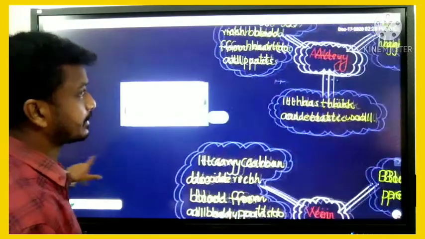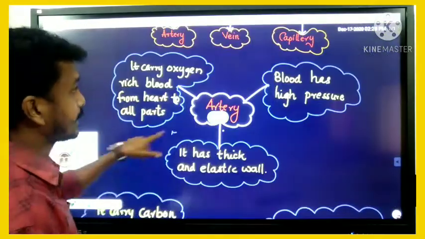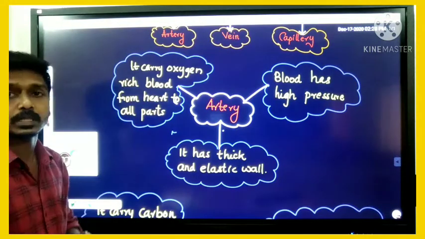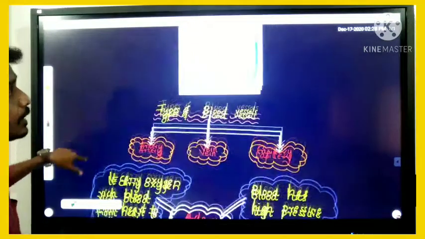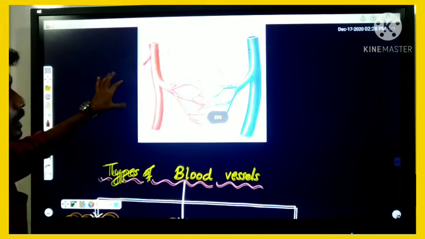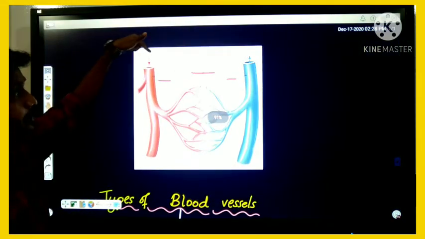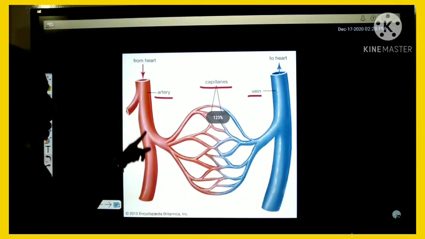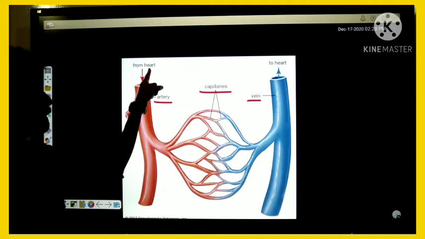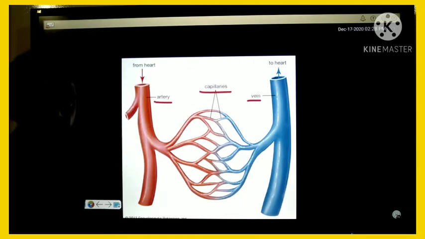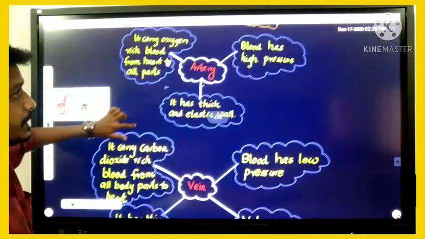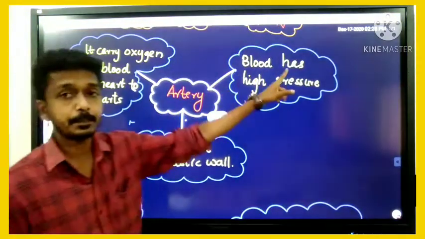Understand? So we can say that an artery is a blood vessel that carries oxygen-rich blood from the heart to all the parts of the body. And that blood has high pressure.